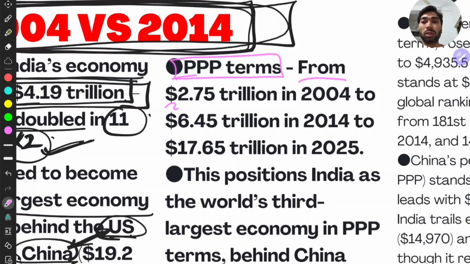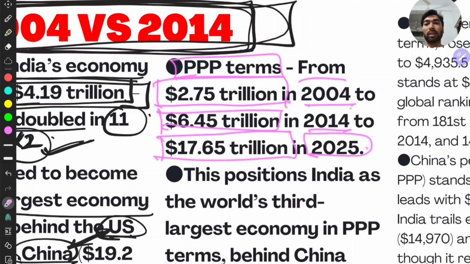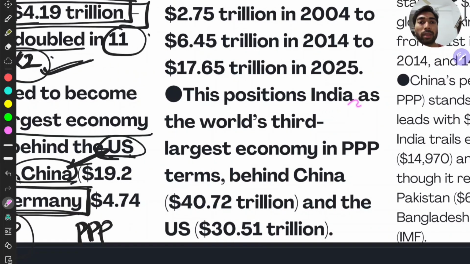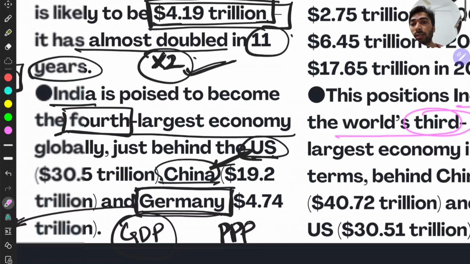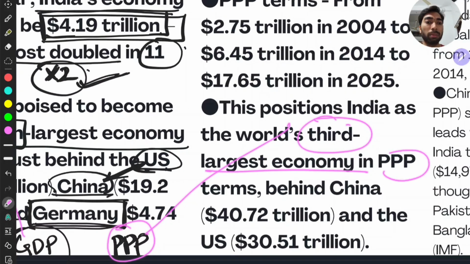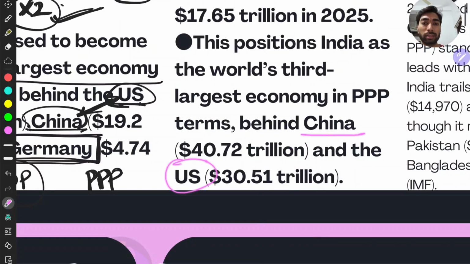Then in PPP terms, from 2 trillion in 2004 to 6 trillion in 2014, to 17.65 trillion in 2025. This is a massive increase, right? This increase is much greater than this, right? And see the numbers. It is very high. This positions India as world's third. See, in terms of GDP, it is fourth, but in terms of PPP, it is the third largest economy, behind China and US. That's it, right? And see, here, when you see the PPP, China is ahead of USA, right?